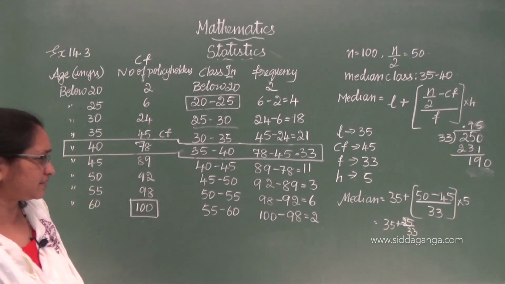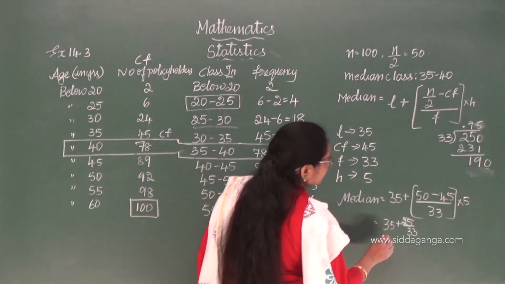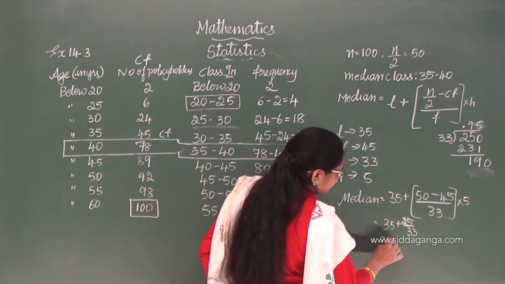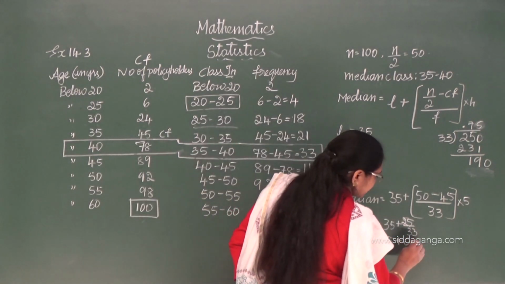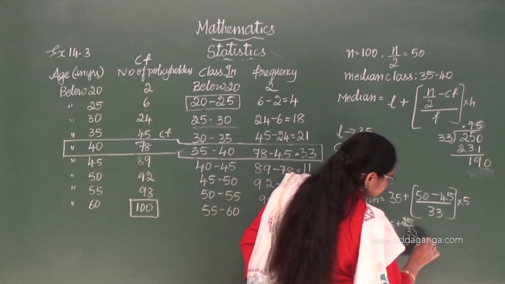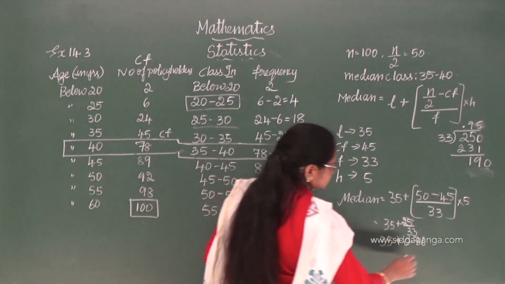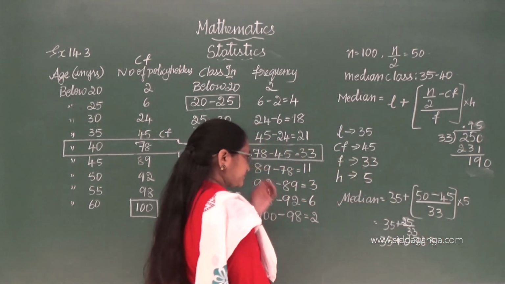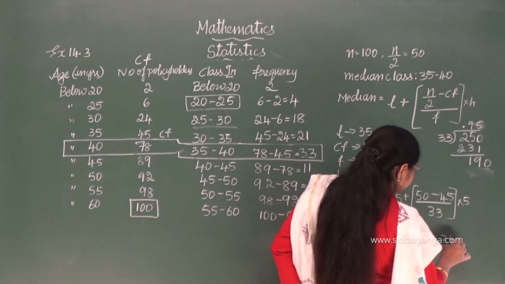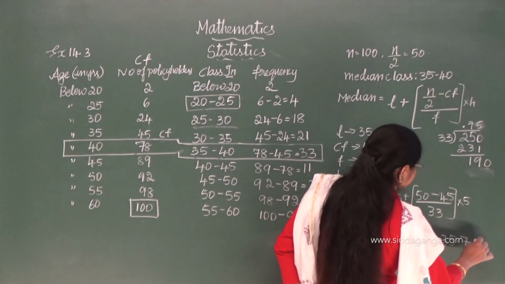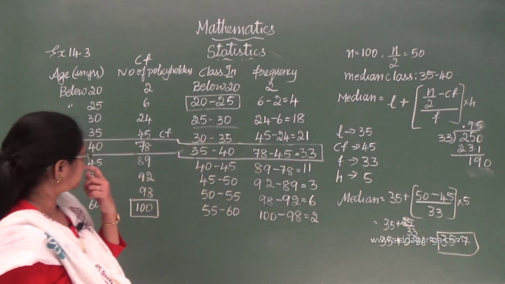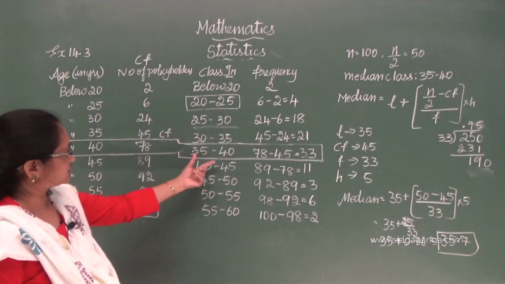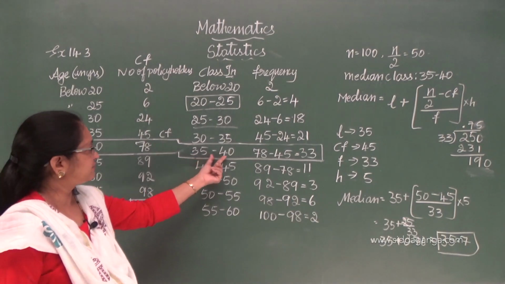So you can take 35 plus 0.75 or 0.76. So this will be 35.76 approximately. So definitely our median class is 35 to 40.